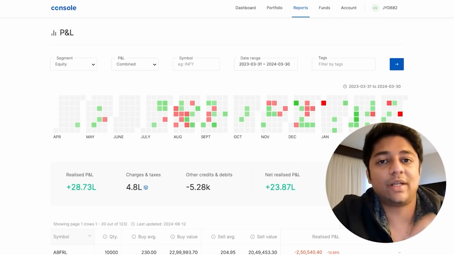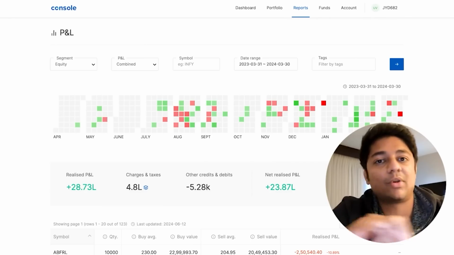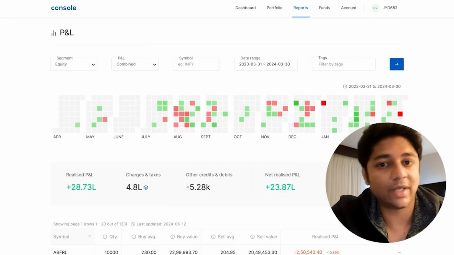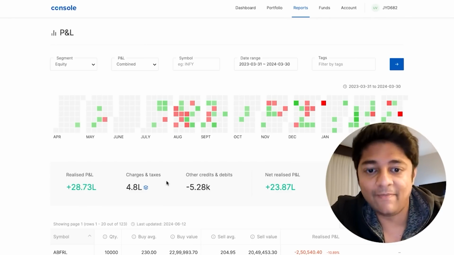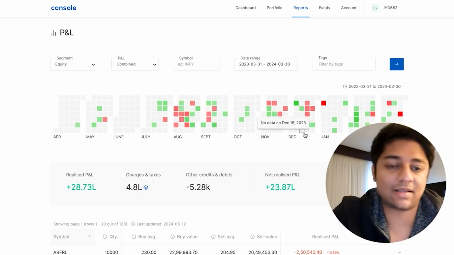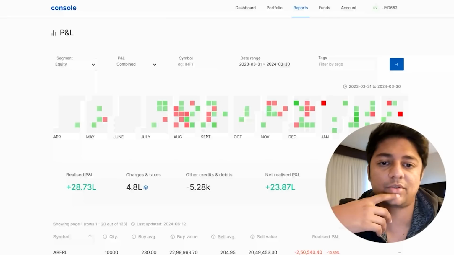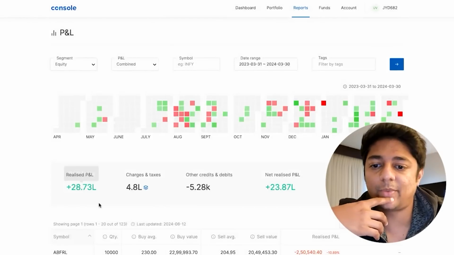like this. Now, the swing trading I do in this segment is pure equity. There is no F&O kind of a thing that I do here. It is pure equity swing trading that I do on this segment, right? So that's why you can see that there are some buys, there are some sells, and over a period of, let's say last year, which was 2023, there was a profit of 28 lakhs, 28.7 lakhs.